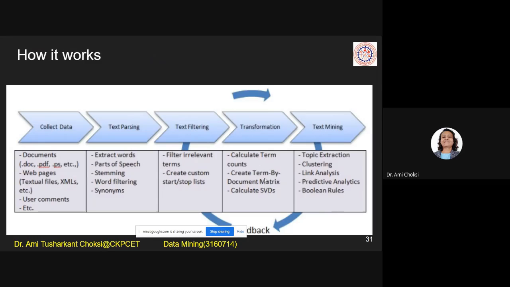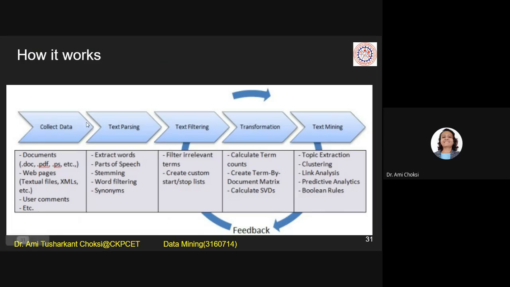So, how does text mining work? For that, we can say: collect data, text parsing, text filtering, transformation, and text mining. Right? So, what is there in collect data? That is documents, say doc files, PDF files, PS files, etc. Then web pages can be there, textual files, XML files.